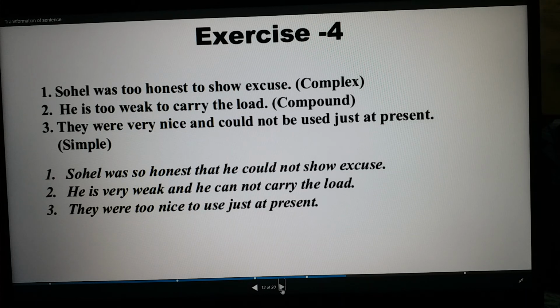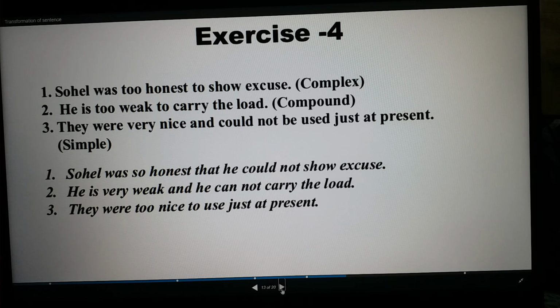Here you see, Suhail was too honest to show excuse. So the complex is: Suhail was so honest that he could not show excuse. And number 2, he is too weak to carry the load. You need to make it compound. So how can we make it compound? He is very weak and he cannot carry the load. And number 3, they were very nice and could not be used just at present. You need to make it simple. So how will it be simple? Simple will be to ... to, you need to use in the structure. They were too nice to use just at present.